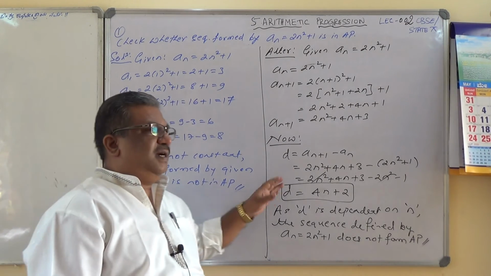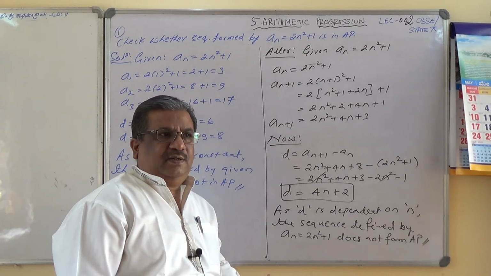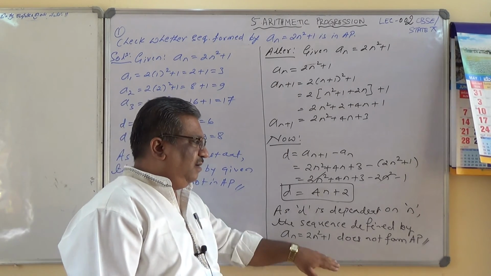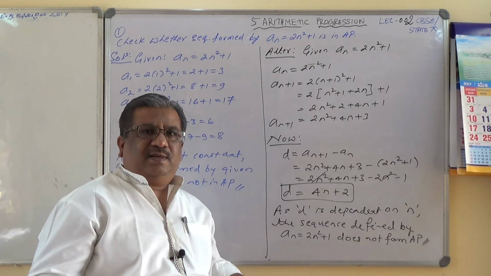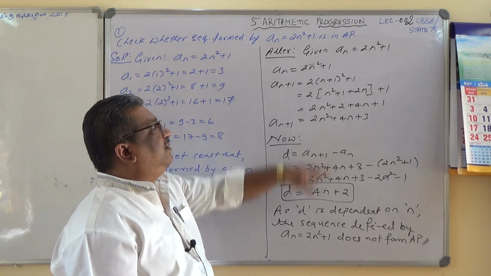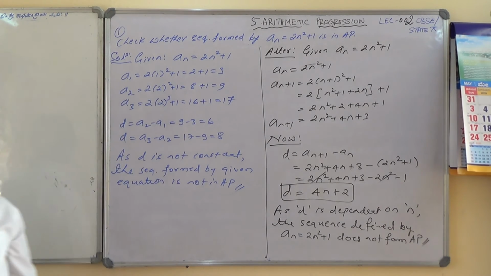So if d is independent of n, meaning if it is constant, then definitely it forms an AP. If it is dependent on n, meaning it varies, it will not be a constant, and therefore the given sequence does not form an AP. I hope you have understood. Note it down.